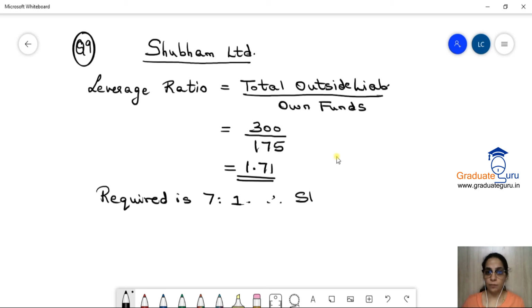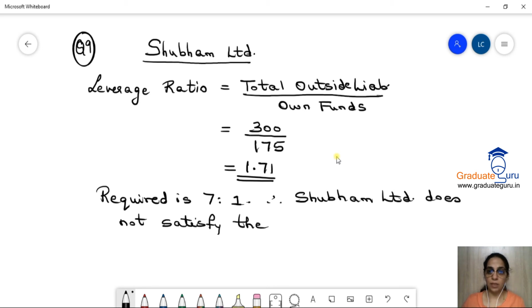Therefore, Shubham Limited does not satisfy the capital adequacy norm. Okay, so basically here I just wanted to show you how to calculate the ratio. So I hope you've understood this.